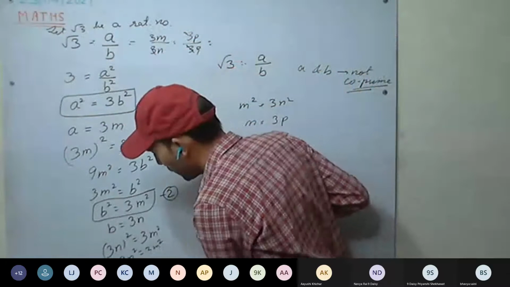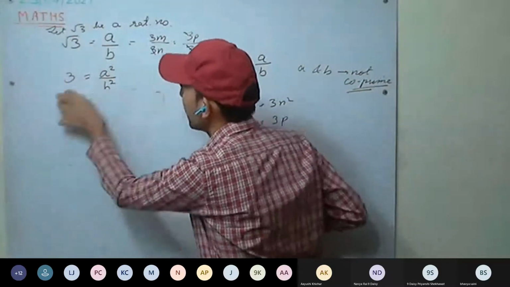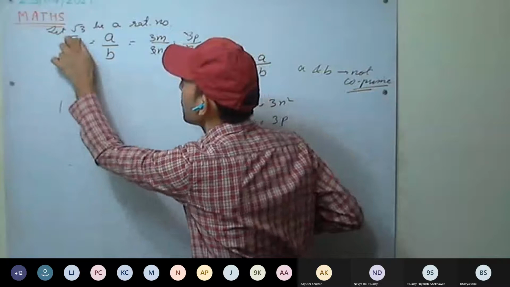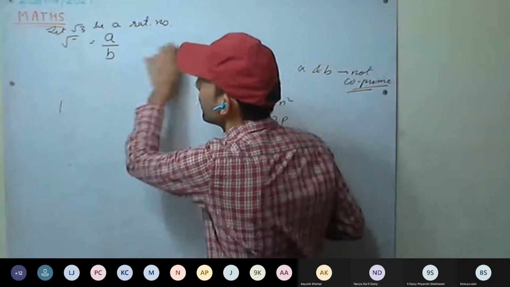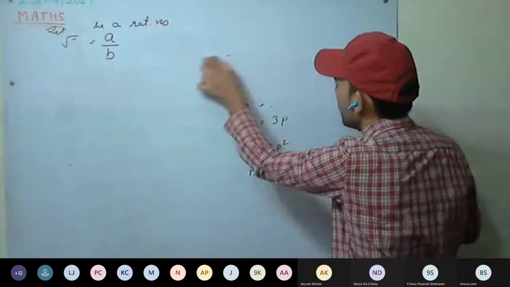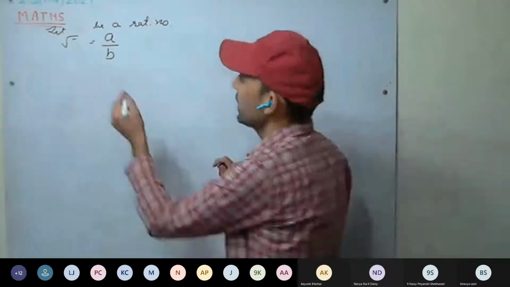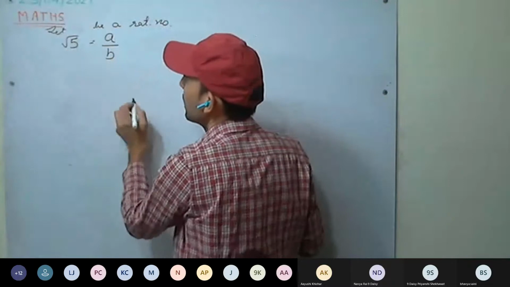Similarly with root 5. See root 5, how are we going to prove it? Again the same way. We consider root 5 to be a rational number. That means a and b are co-prime.